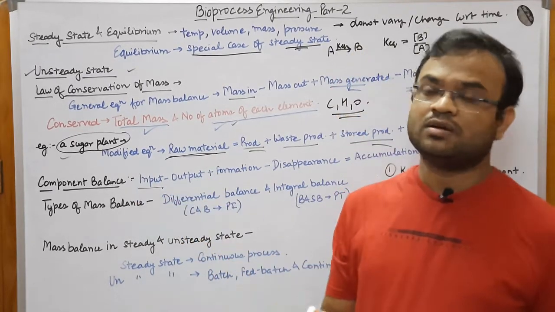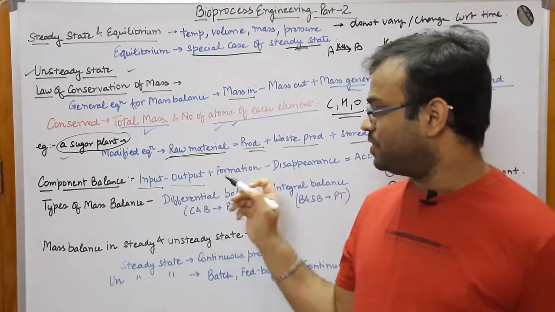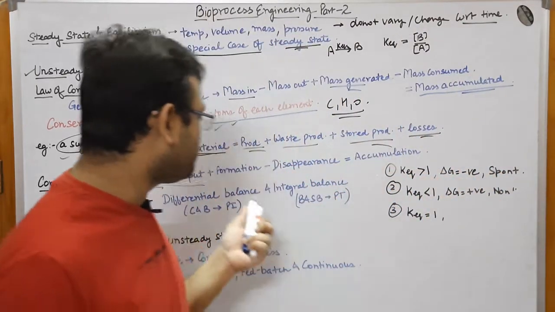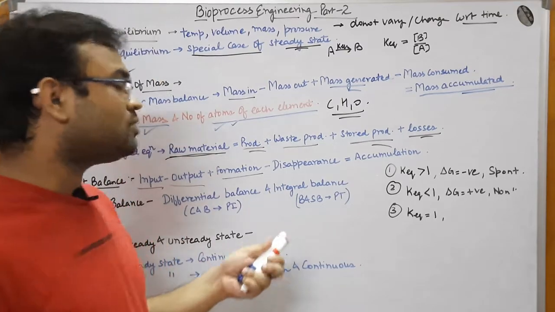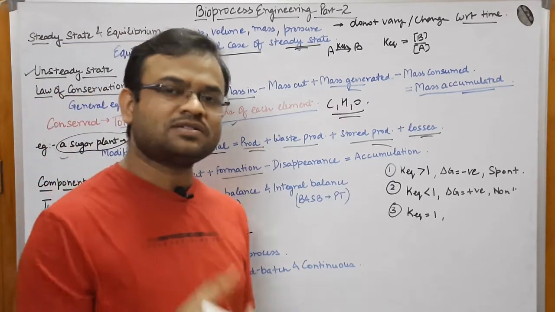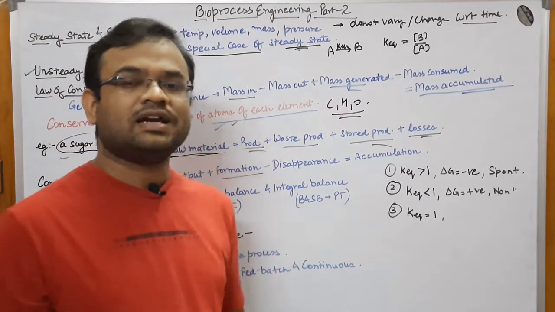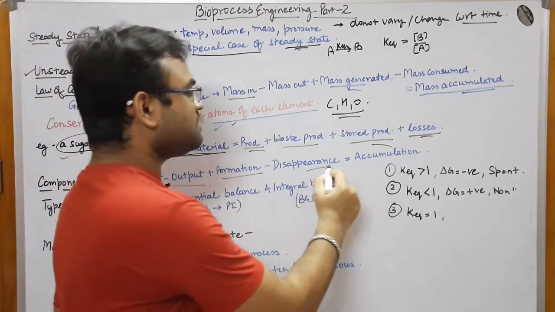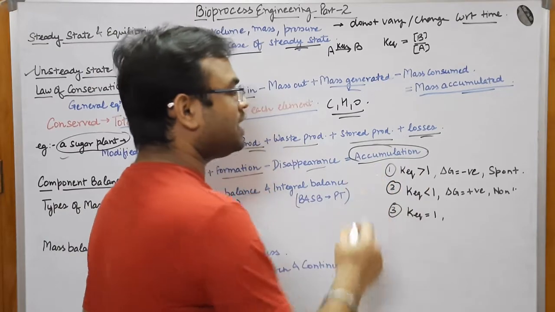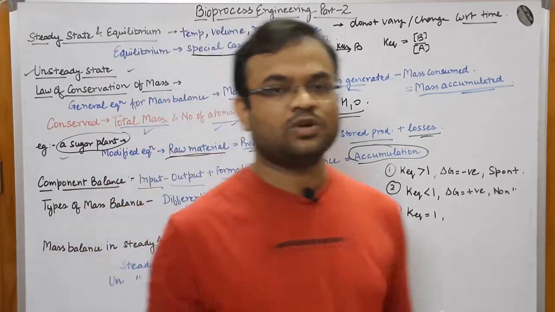Some of the protein might be obtained in the output. Some of the protein might be formed by the cells, and some of the protein might disappear. That means the cells would have taken it in, or it would be present inside the biomass of the cell. So this would be equal to the accumulation.